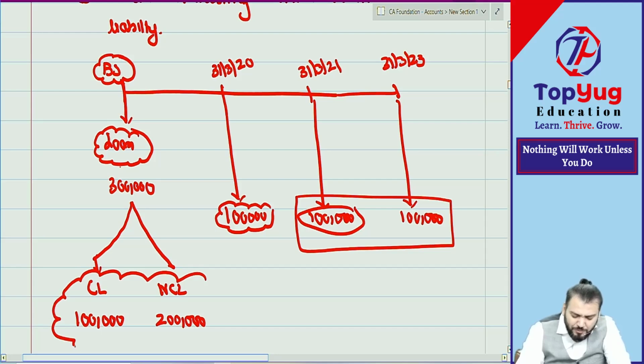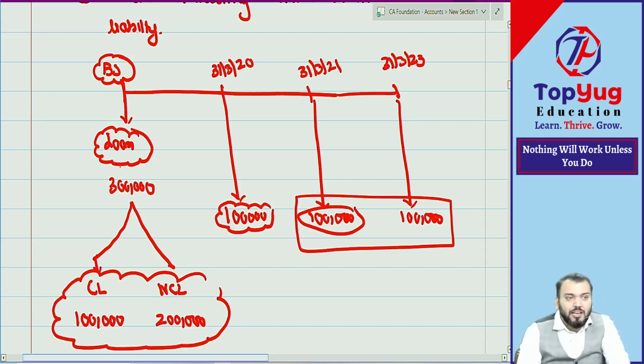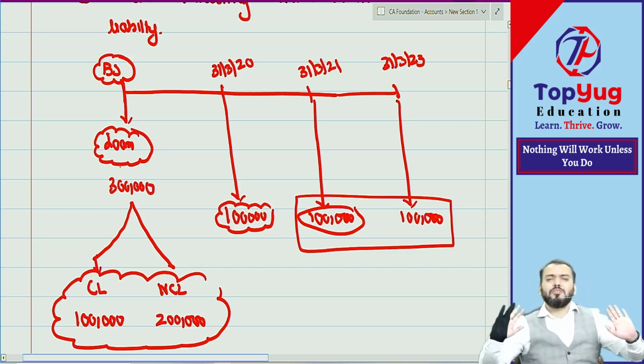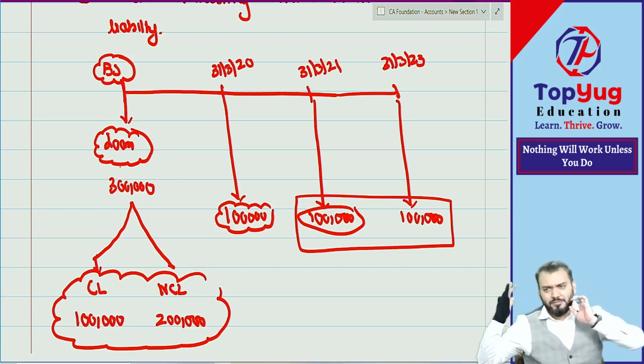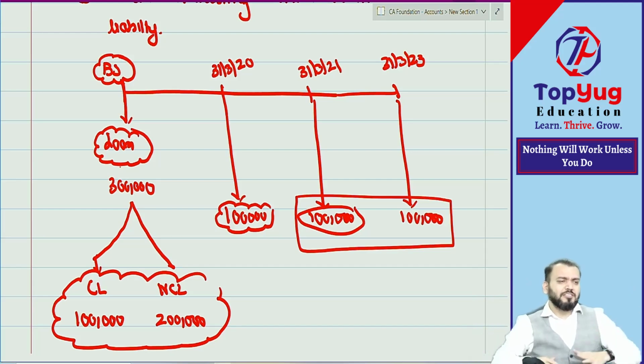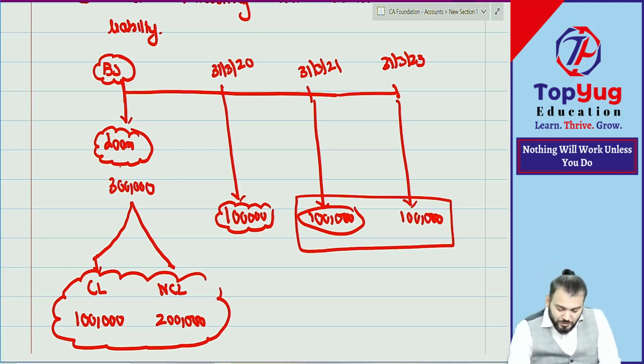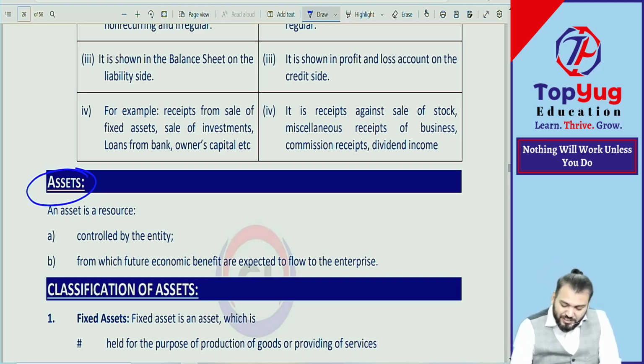One example I have just given to explain what I actually mean. Understood? Detailed discussion will be done when you come to CA Inter. A lot of things to discuss in this, but not now. Have you understood? Chalo. So we have done with the definition. If you come to this, you can see asset is given now.